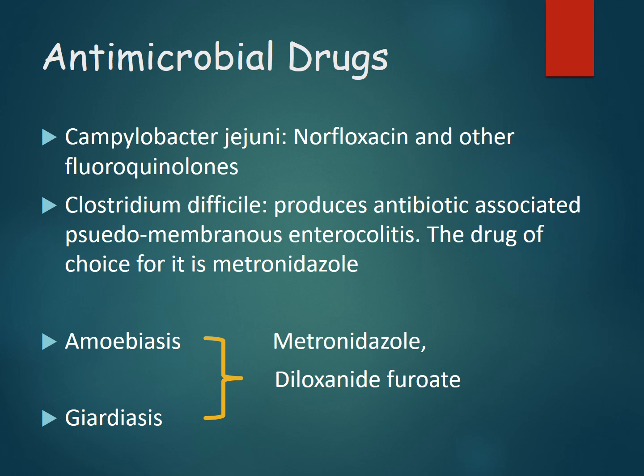That means when we are treating a patient for some other disease, when we are giving broad spectrum antibiotics or some gram positive antibacterial agent for treating some other condition, it can lead to antibiotic associated pseudomembranous enterocolitis, mainly caused by Clostridium difficile. And here the drug of choice for treatment of Clostridium difficile is metronidazole. And the other two important organisms causing diarrhea are amoebiasis and giardiasis. Here also metronidazole is the drug of choice, and diloxanide furoate can also be used for treating this condition.